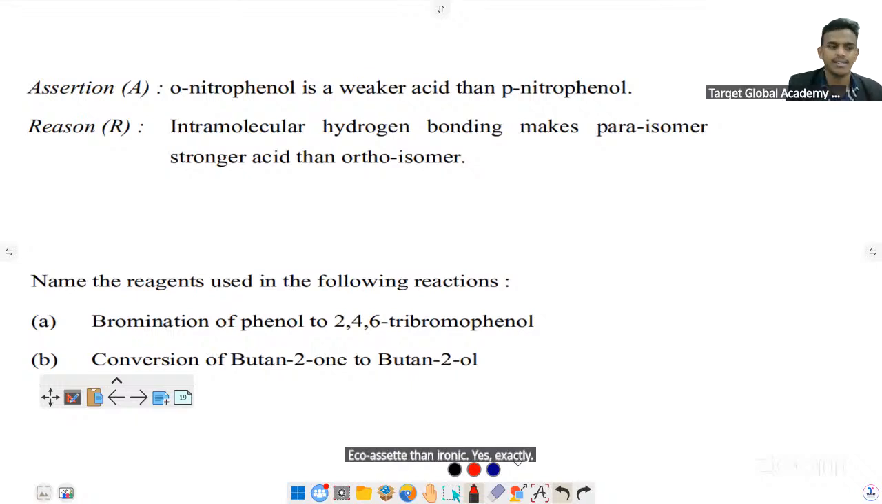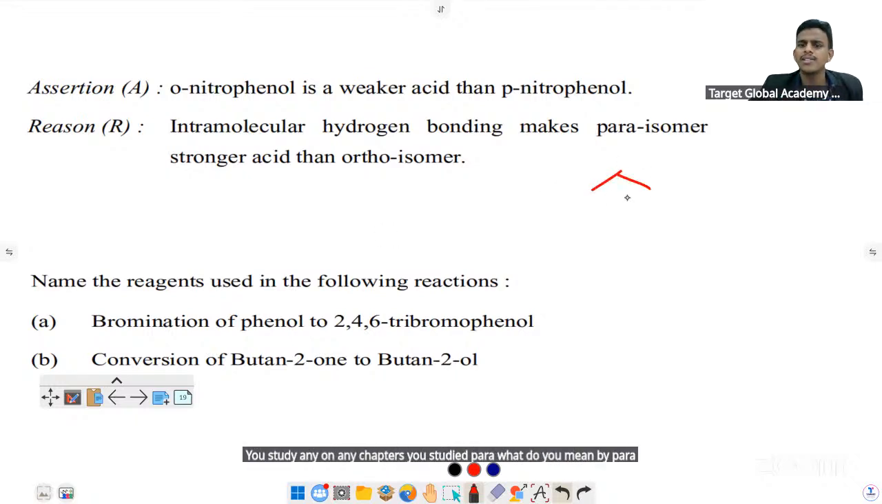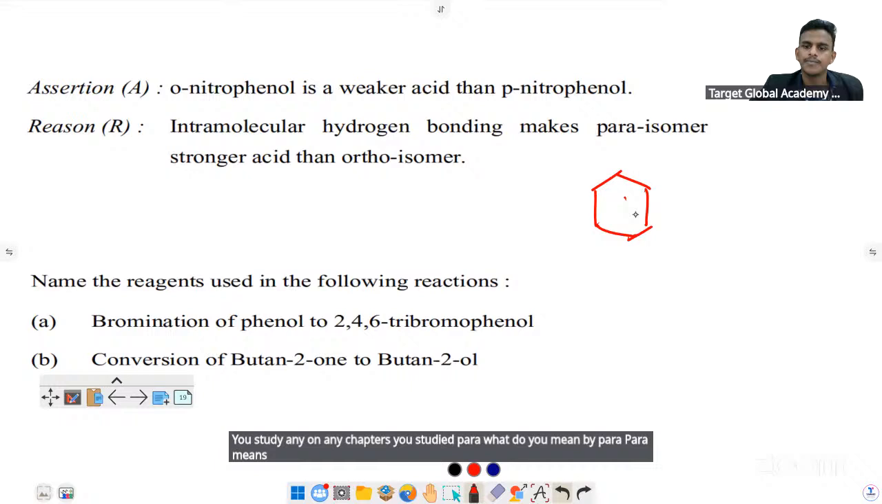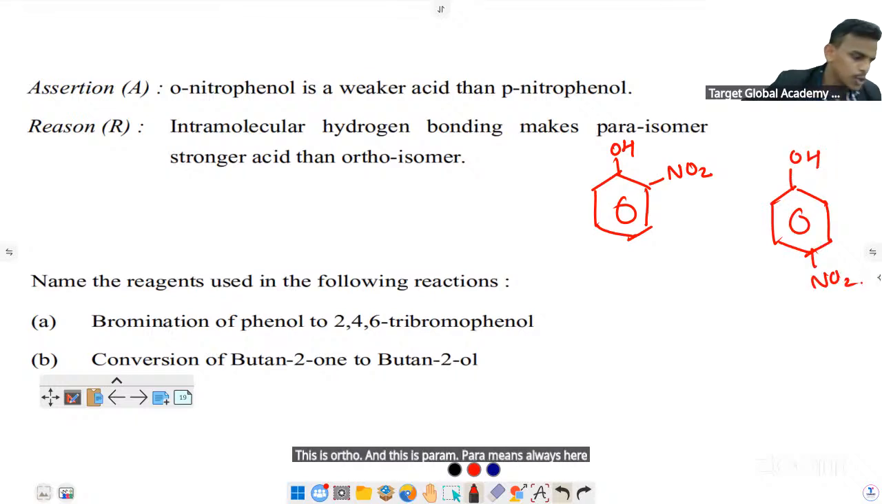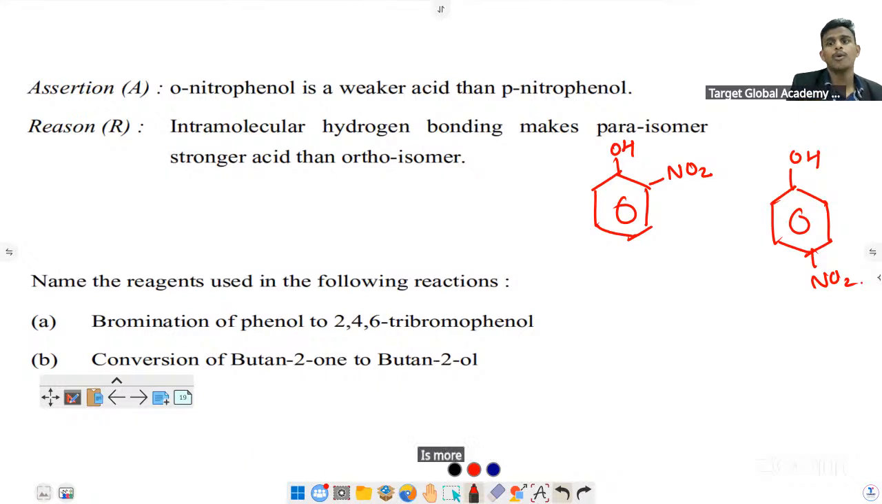Orthonitrophenol is the weaker acid. You studied this in organic chapters. What do you mean by para? Para means opposite, right? This is ortho, and this is para. Para means OH here, NO2 here. So, you know, para is more acidic. And about the reason.